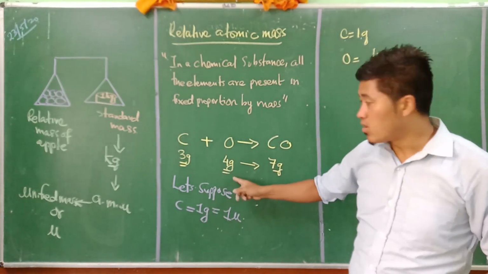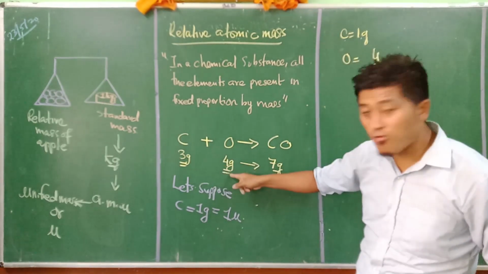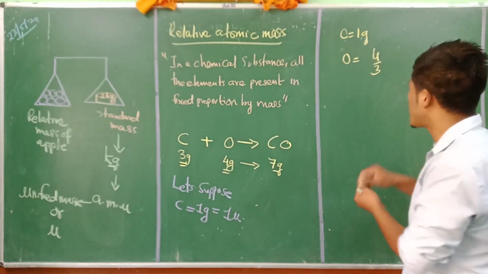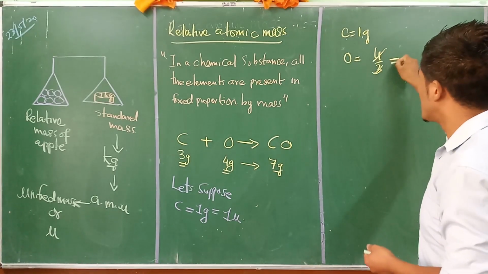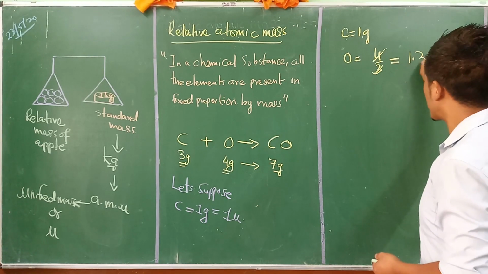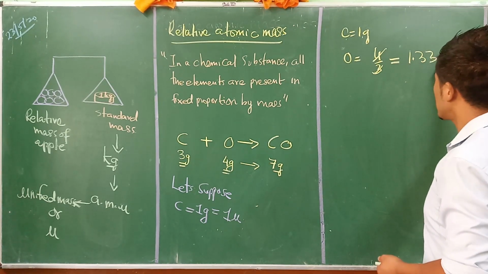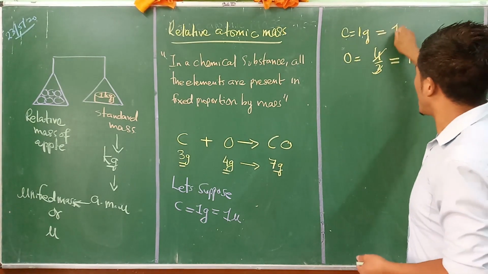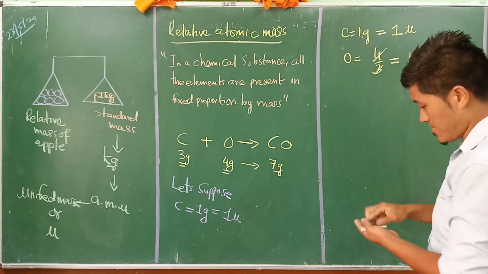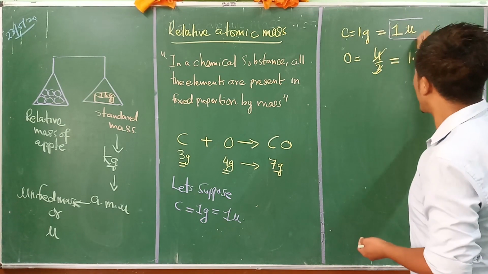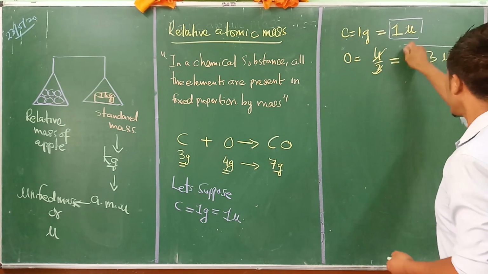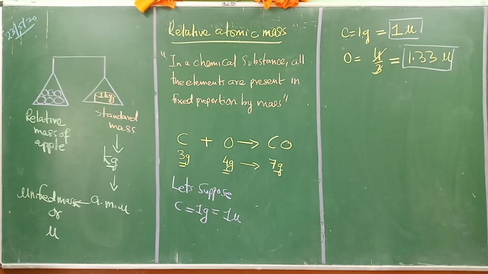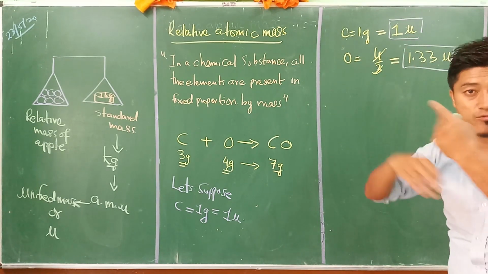No, because carbon is 3 gram and oxygen is 4 gram, so oxygen will be more. So we find it by dividing: 4 by 3 gives 1.33 mu. So for 1 gram of carbon, we are getting 1 mu, and for oxygen, we are getting 1.33 mu. Understand? Now this is the relative atomic mass, because it is in comparison with carbon.